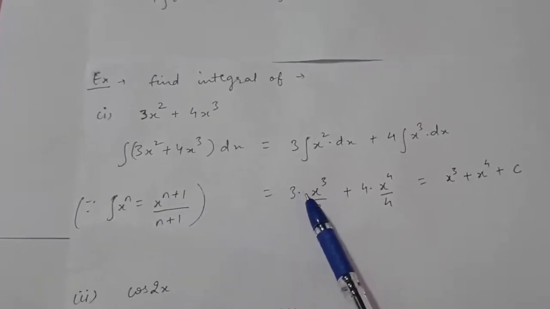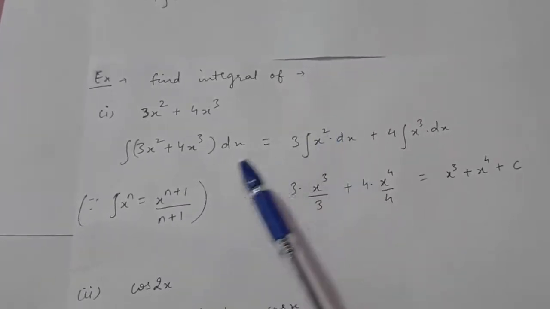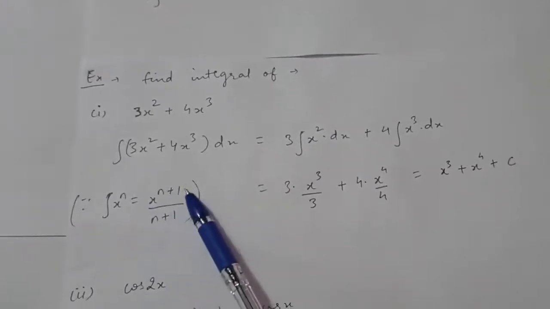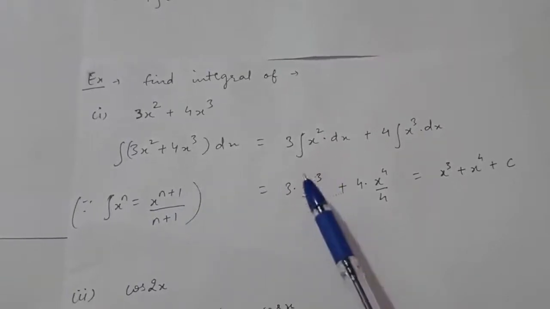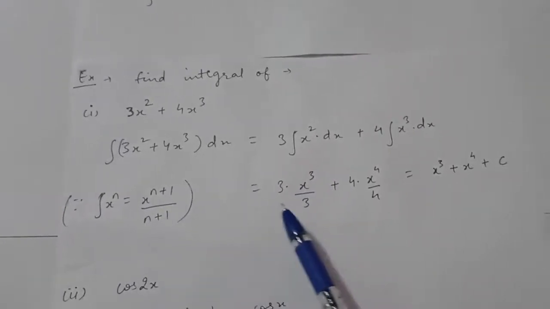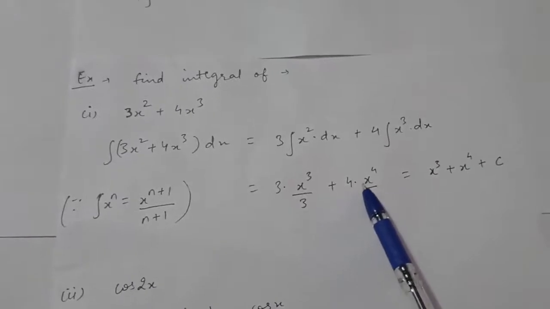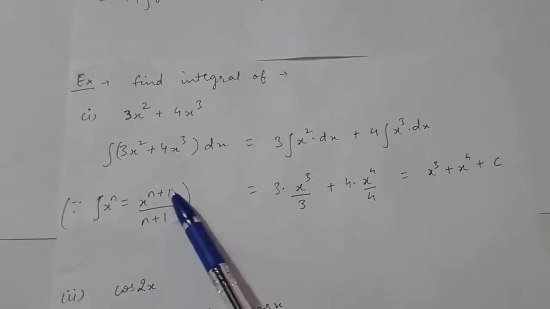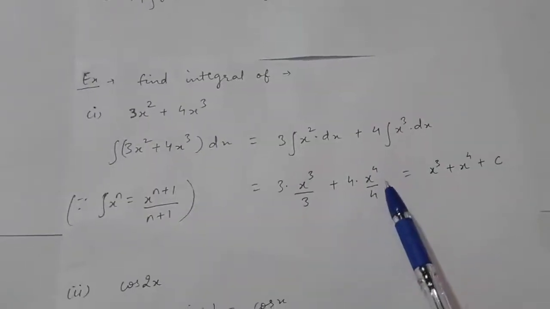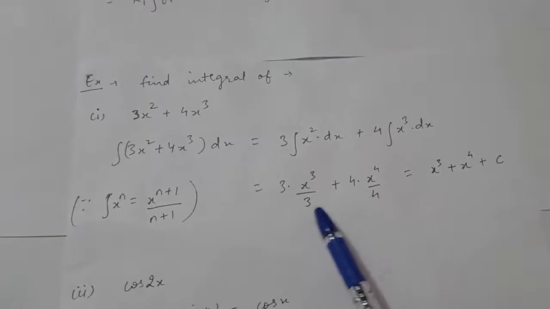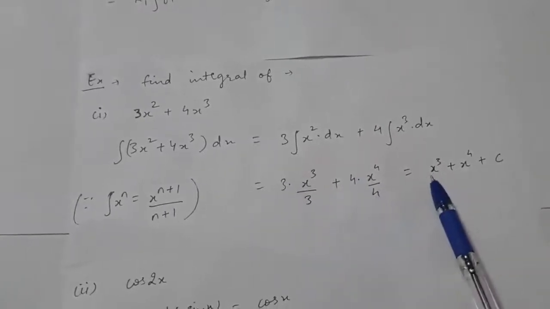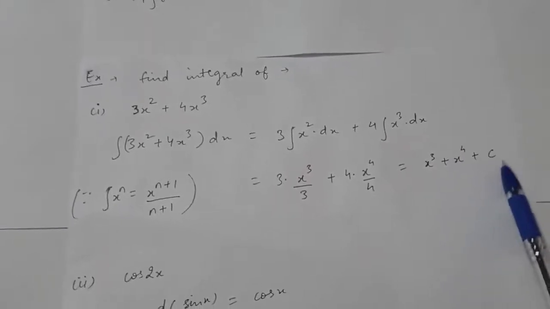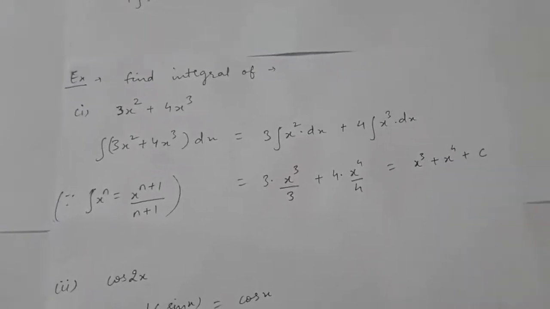So it will be 3 into integral of x square will be, in place of n put 2. So you will get x raised to the power 2 plus 1, which is x cube, upon 2 plus 1, which is 3, right? Plus 4 into, now in place of n put 3. So you will get x raised to the power 3 plus 1, which is 4, upon 4. Cancel out this 3 and cancel out 4. So you will get x cube plus x raised to the power 4 plus c. You always have to introduce this constant of integration, right?